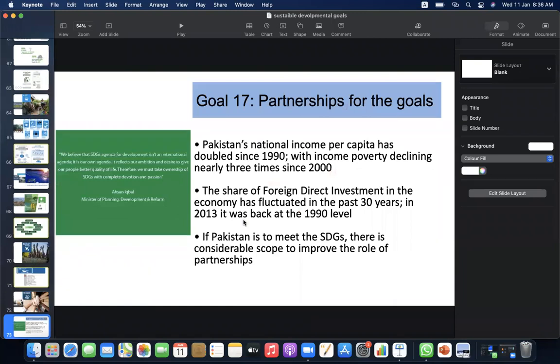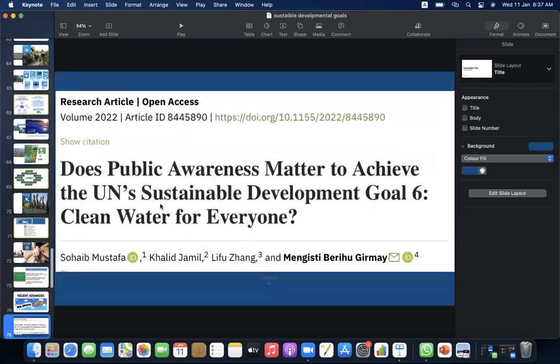If Pakistan is to meet the sustainable development goals, there is considerable scope to improve the role of partnership. We believe the SDGs agenda for development isn't an international agenda, it's our own agenda. It reflects our ambition and desire to give our people a better quality of life. Therefore, we must take ownership of the SDGs with complete devotion and passion, stated by the Minister of Planning, Development and Reform. Recent advances.